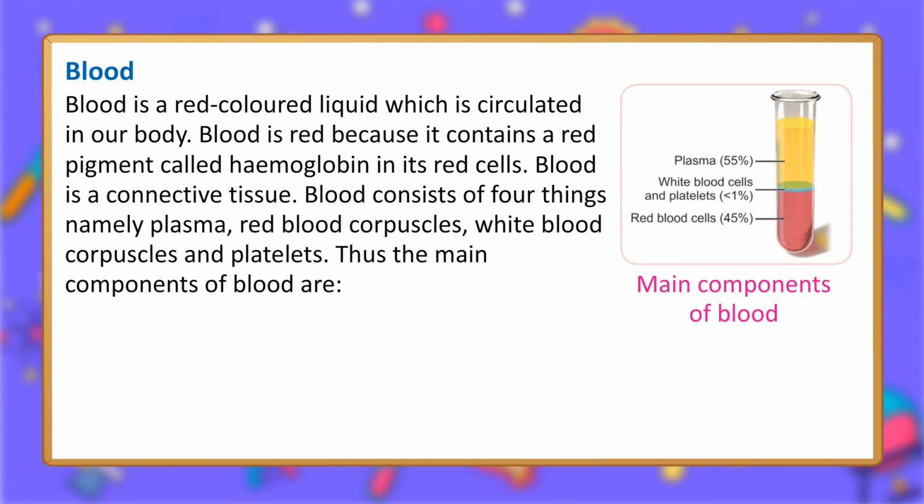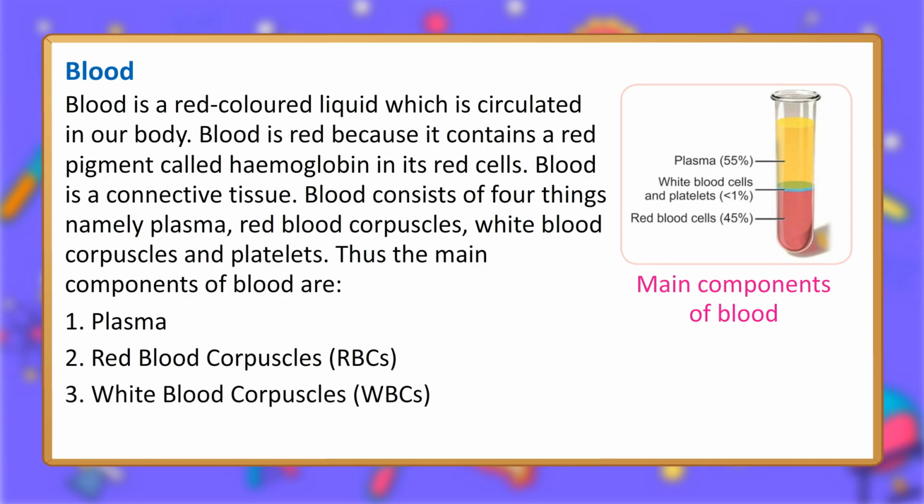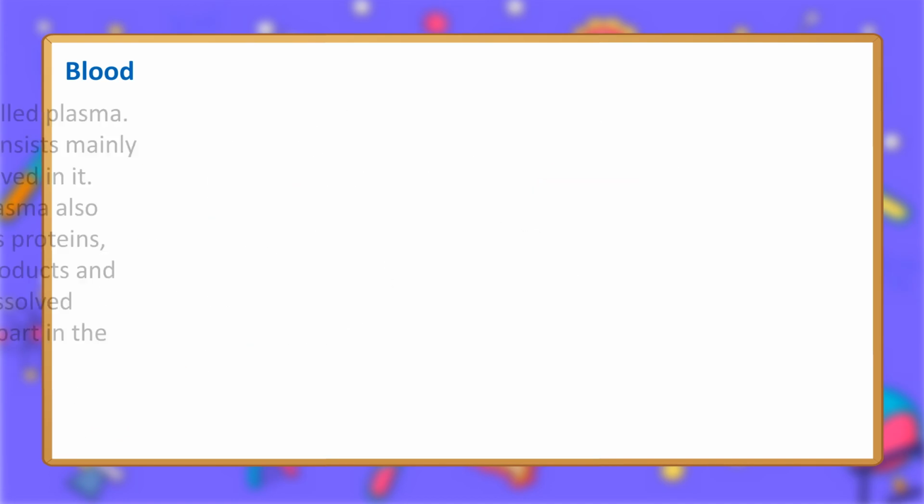Blood. Blood is a red-colored liquid which is circulated in our body. Blood is red because it contains a red pigment called hemoglobin in its red cells. Blood is a connective tissue. Blood consists of four things, namely plasma, red blood corpuscles, white blood corpuscles and platelets. Thus the main components of blood are 1. Plasma. 2. Red blood corpuscles, RBCs. 3. White blood corpuscles, WBCs. 4. Platelets.